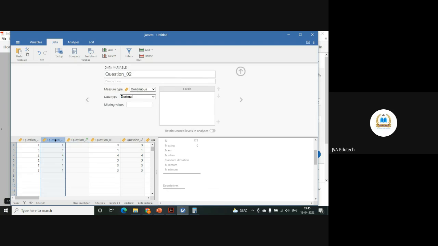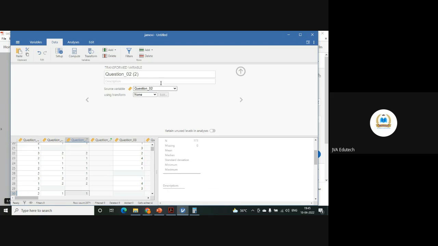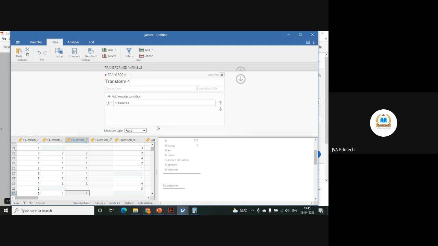I have to take this second one. Okay. And I have to transform. Rather than this, I want to create new transform, and I am naming this transformation as mean imputation.